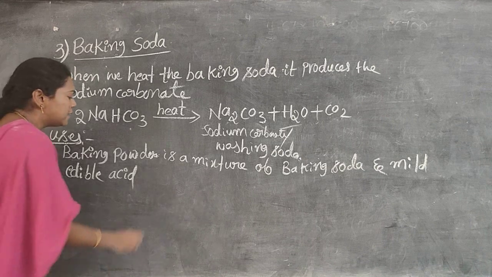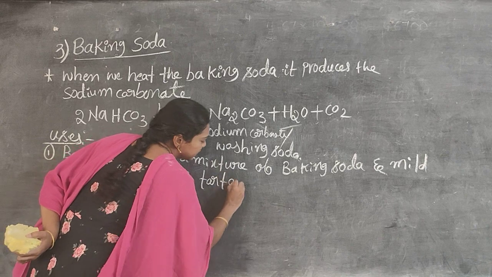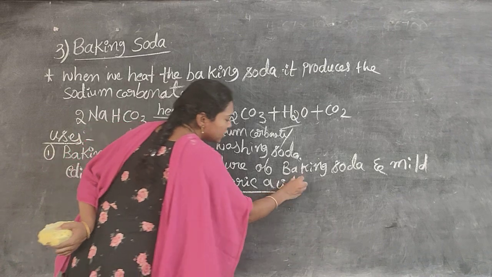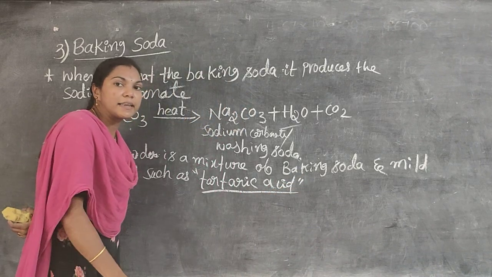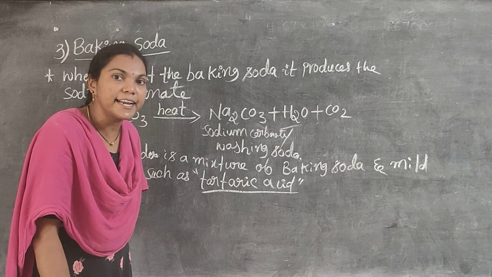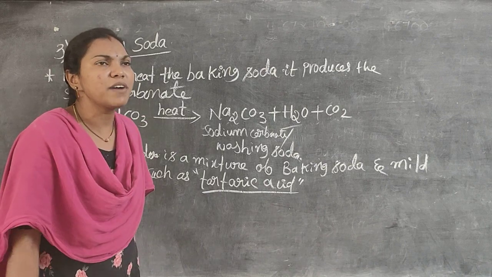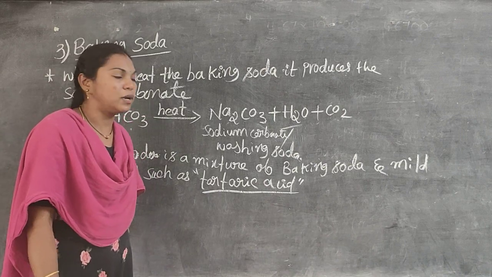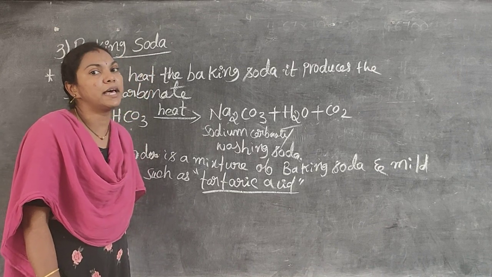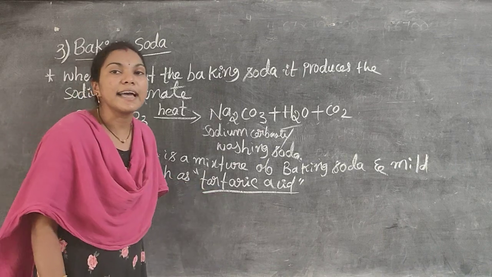What is the acid? Tartaric acid. Very important: which edible acid is present in baking powder? Tartaric acid. Do you understand, students? They were asked in previous public exams, for 2 marks or 1 mark, in the public paper. Which edible acid is present in the baking powder? Tartaric acid.